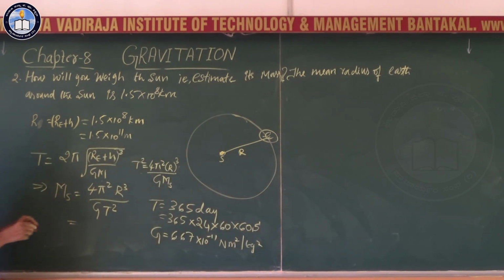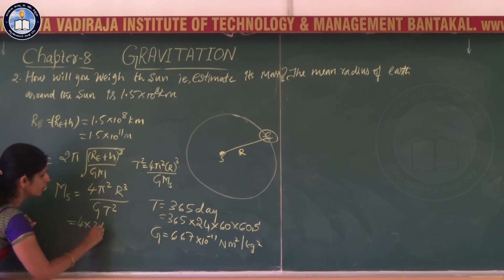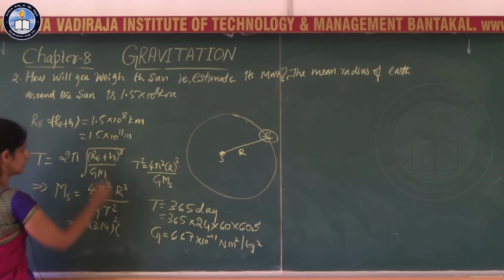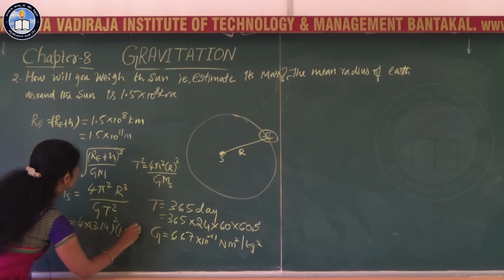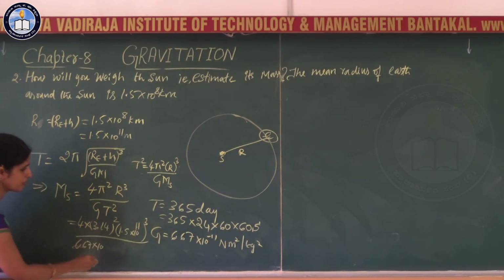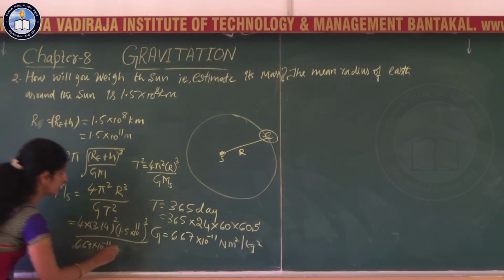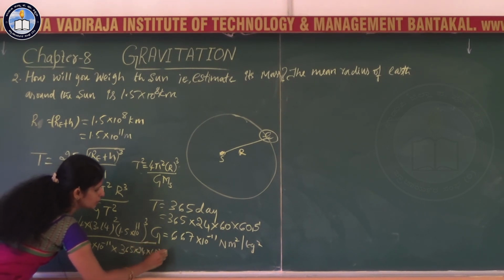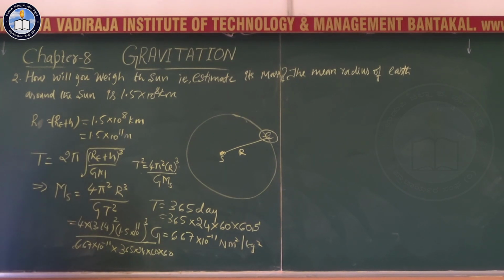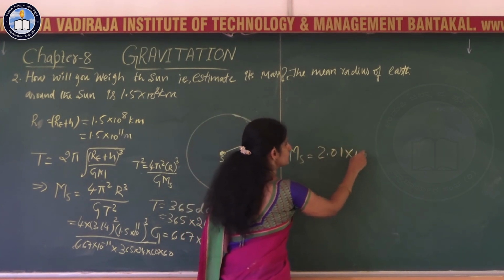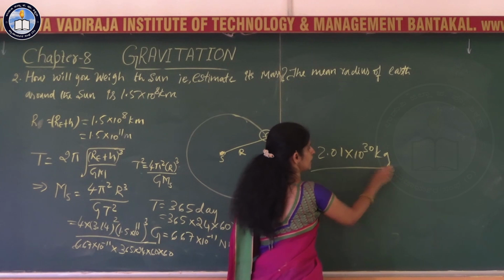Substituting all the data, that is 4 into 3.14 square, and r value 1.5 into 10 to the power 11 cube divided by 6.67 into 10 to the power minus 11 into t square, 365 into 24 into 60 into 60, the mass of the sun comes out to be 2.01 into 10 to the power 30 kg.